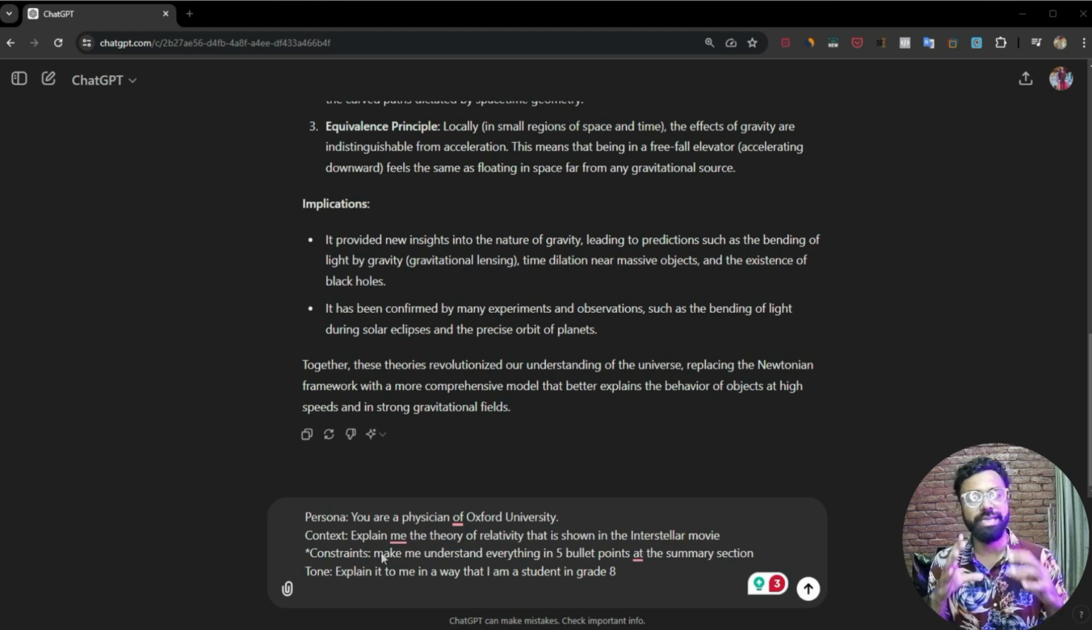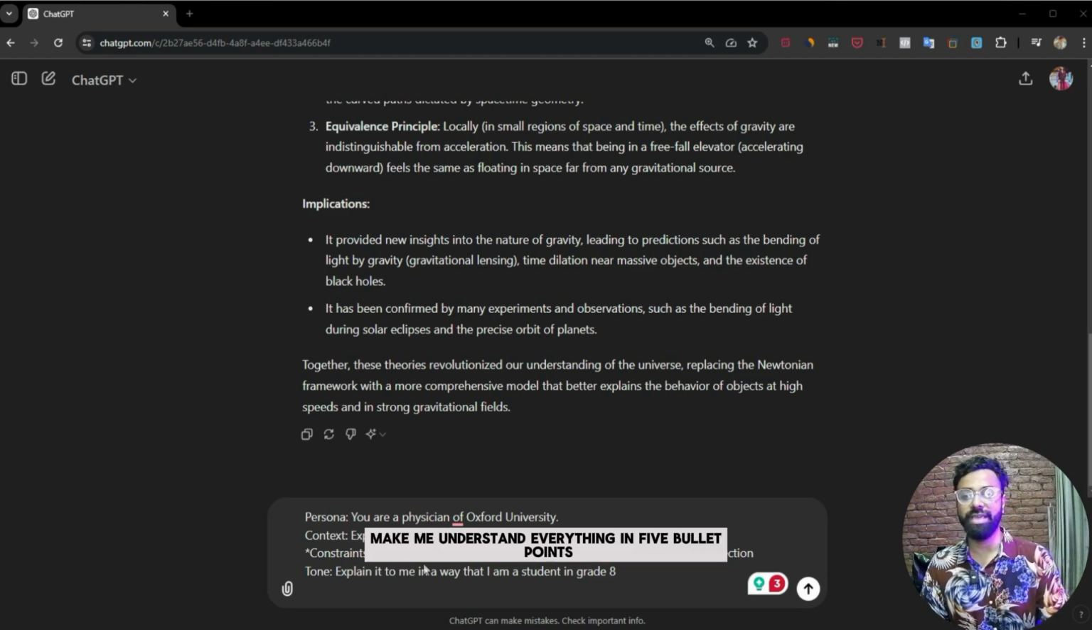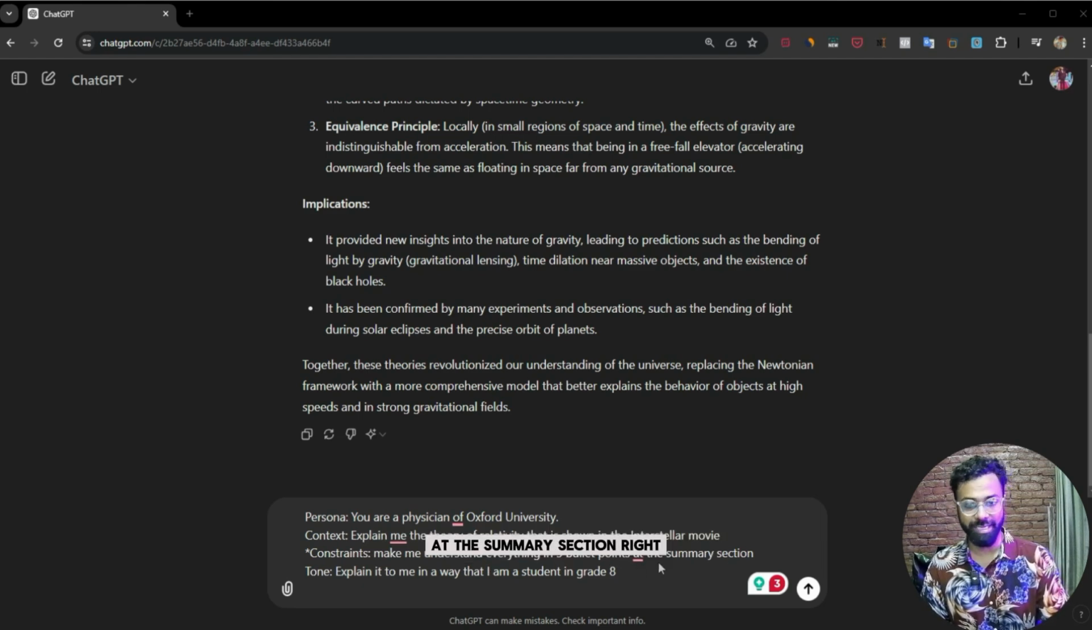Context means what am I telling ChatGPT? I am telling ChatGPT to explain to me the theory of relativity that is shown in the Interstellar movie, right? And constraints means, since it's very difficult for me to understand, I tell it to make me understand everything in 5 bullet points in the summary section, right?